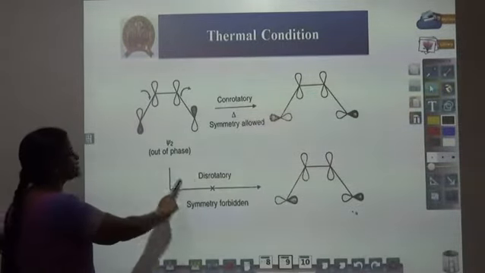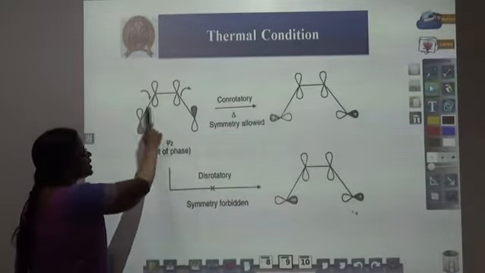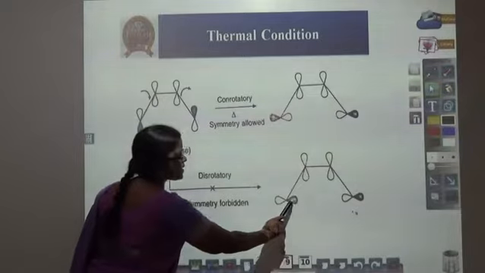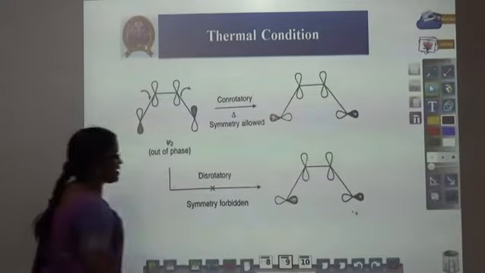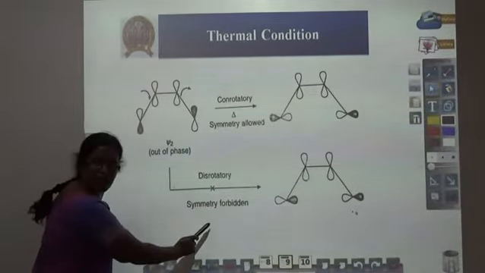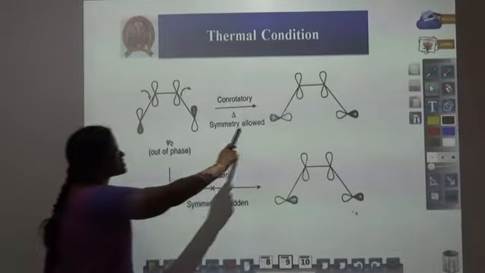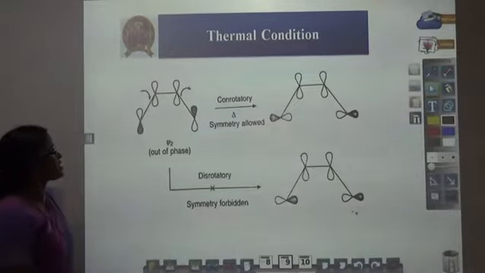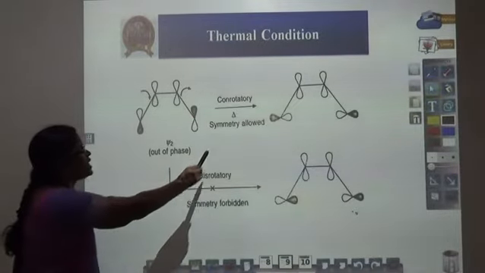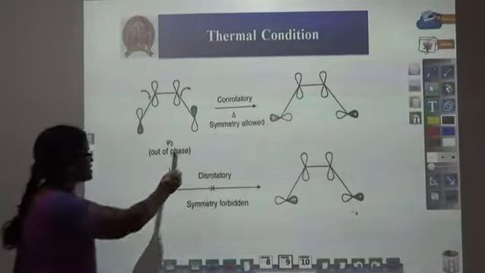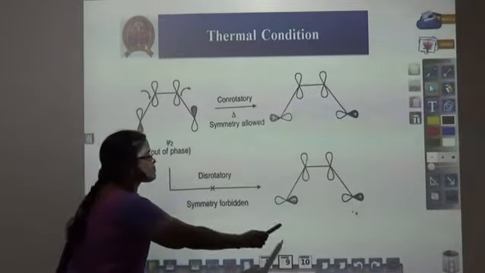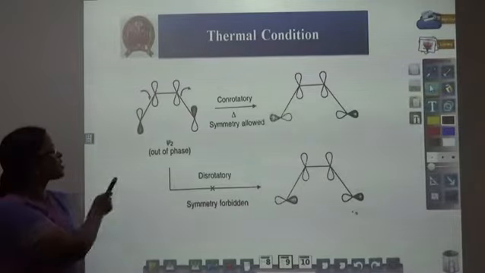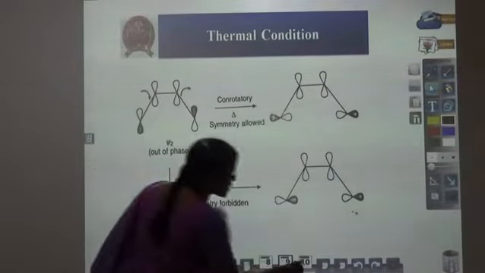What is meant by this rotation? It is rotated in different directions. After rotation, orbitals of the same sign are not meeting, so it is a symmetry forbidden process, whereas this one is a symmetry allowed process. For thermal condition, con-rotatory motion is a symmetry allowed process, whereas dis-rotatory is a symmetry forbidden process in the case of conversion of 1,3-butadiene to cyclobutene.